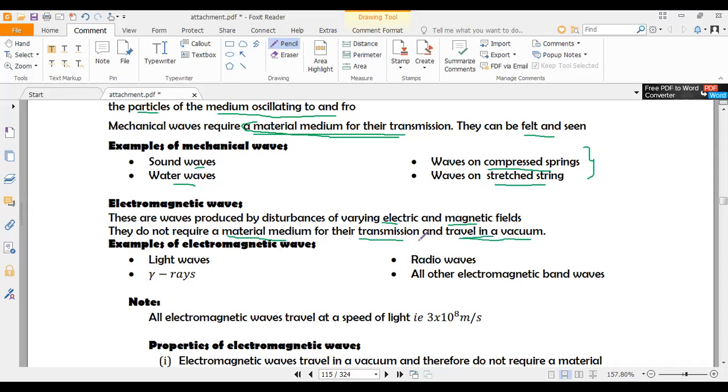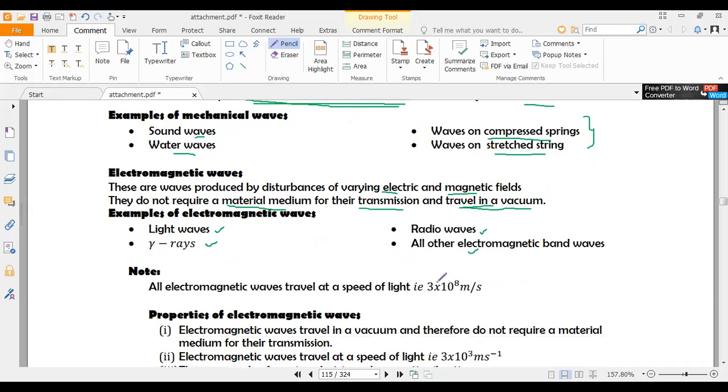Examples of electromagnetic waves: we have light waves, gamma rays, radio waves, and all other waves in the electromagnetic spectrum.